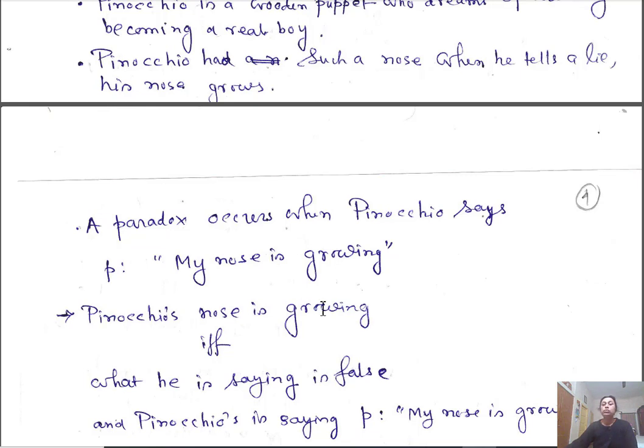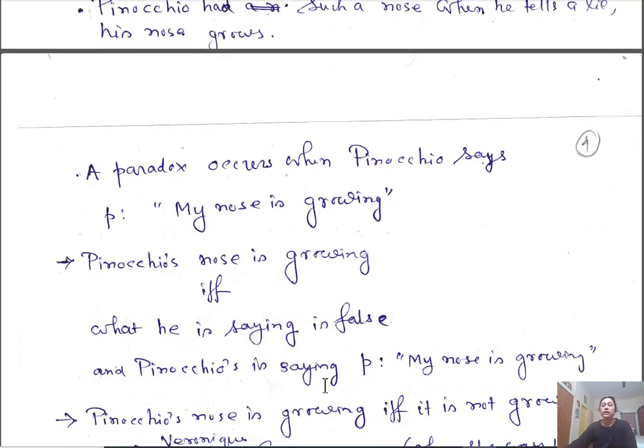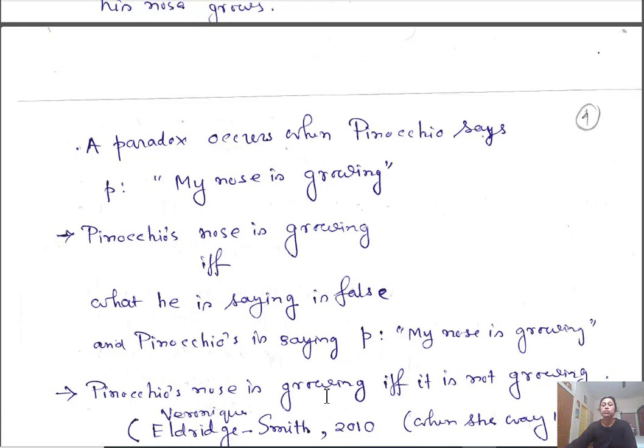Okay, so Pinocchio's nose is growing if and only if he is saying he is lying. Whatever he is saying is actually false. Therefore, Pinocchio's nose is growing if and only if it is not growing. We are getting a contradiction.